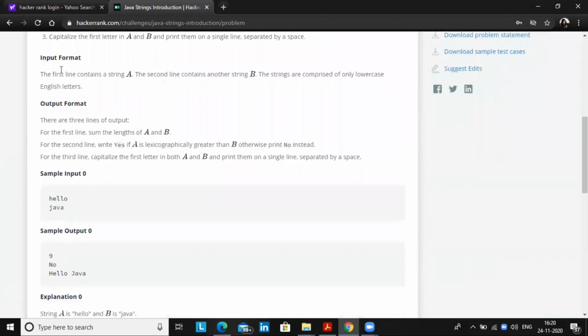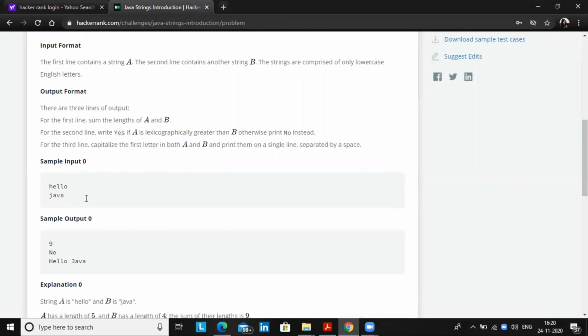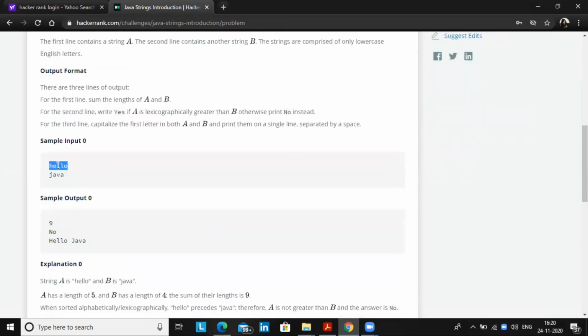So you can see, for ease, they have given the input format and output format. The first line contains a string A, which is given as hello. The second line contains another string, B, which is given as Java here. Both are given in lowercase format.